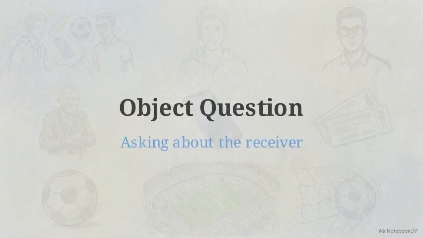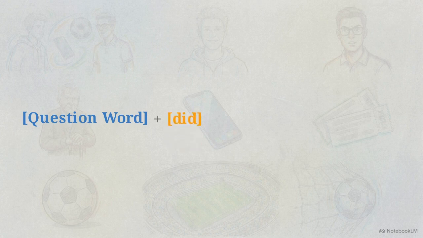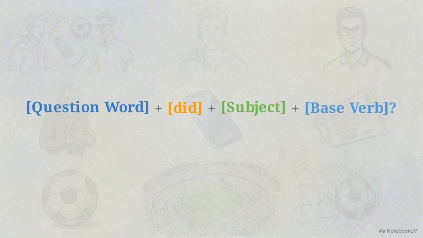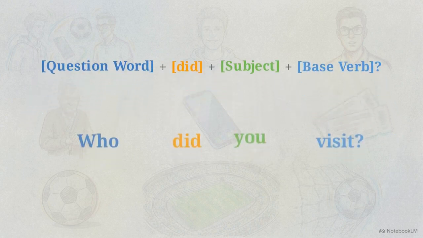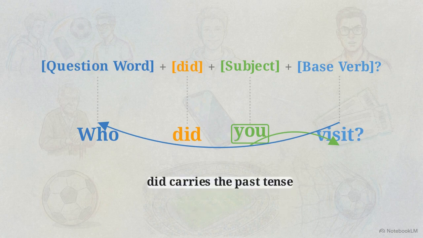When asking about the receiver of an action, we use a structure called an object question. It relies on a specific formula: a question word, followed by the helper verb did, then the subject, and finally the base form of the main verb. We use this all the time. Take the sentence, "Who did you visit?" You are the subject visiting, and you're asking to find out exactly who received that visit.